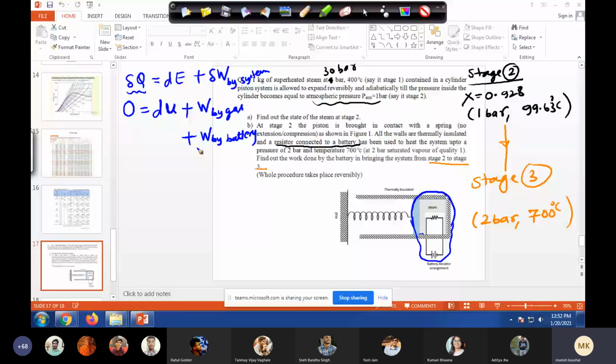So W by battery will be minus dU plus W by gas.